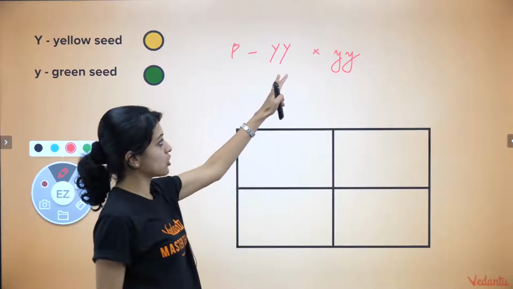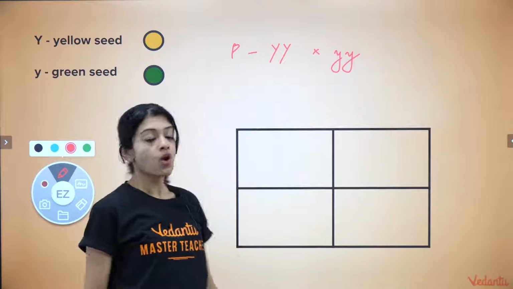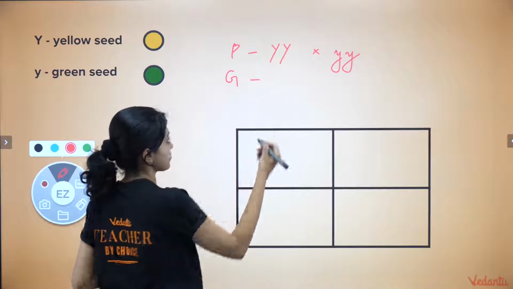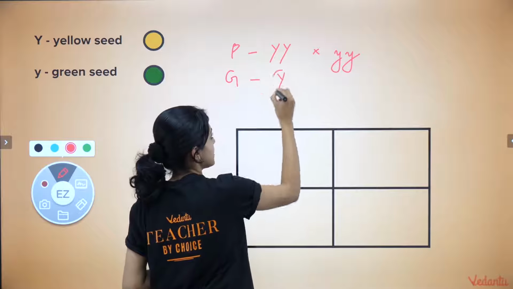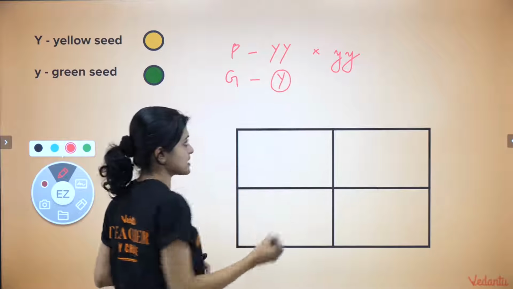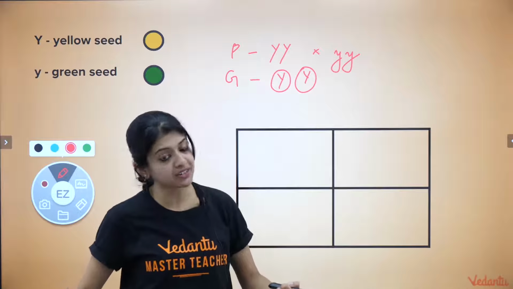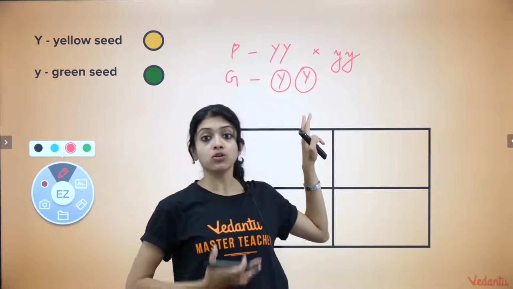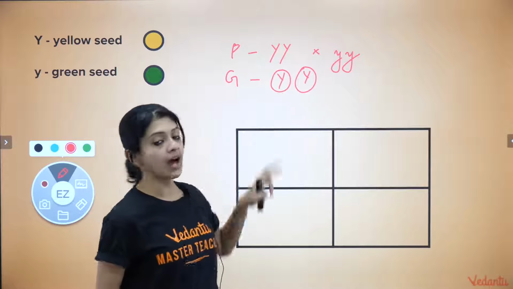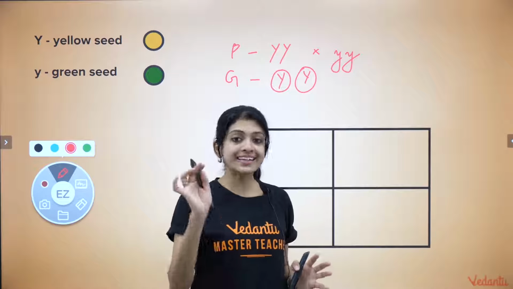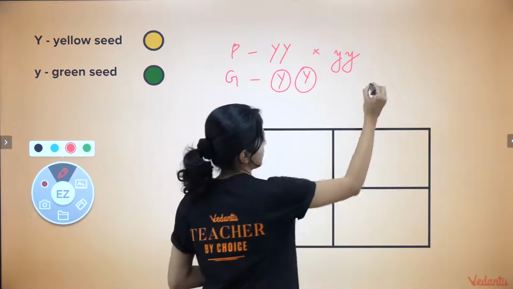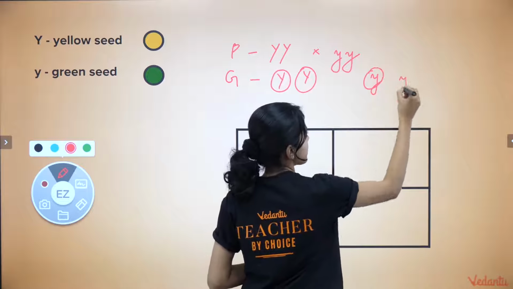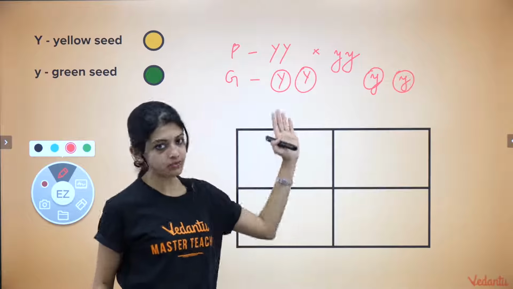So this will be this parent's genotype and this will be that parent's genotype. What about the gametes? This would produce just one type of gamete, which is this. You could write one more here to show that the 2 alleles have separated out and entered 2 different gametes, but it doesn't matter here as long as we are aiming at calculating the ratio. We are only concerned about the type of gamete. So now, as you can see, both are the same type of gamete, containing the allele capital Y. In this case, it will be the same: small y, small y. You can even write it once for this and this.